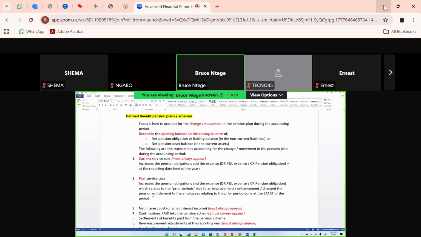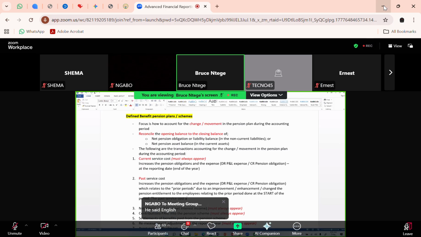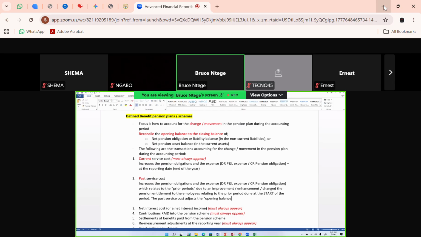Okay, so the beauty about this is that this will adjust the opening balance. So the past service cost will adjust the opening balance. So you adjust your opening balance of the pension obligation.